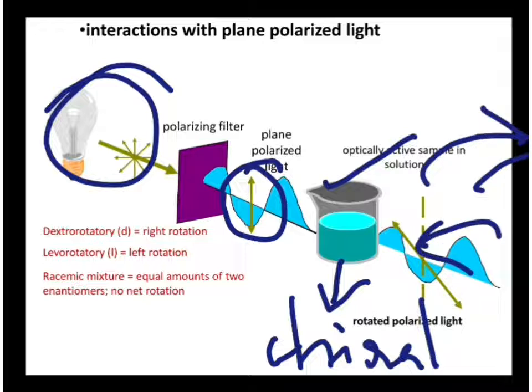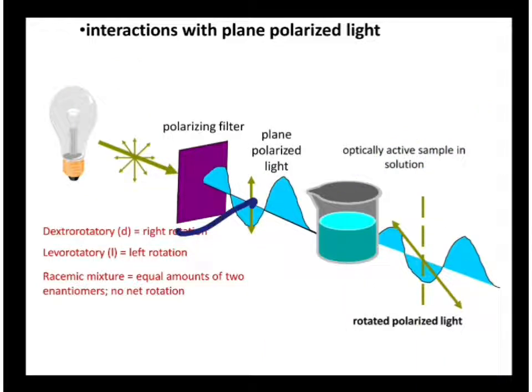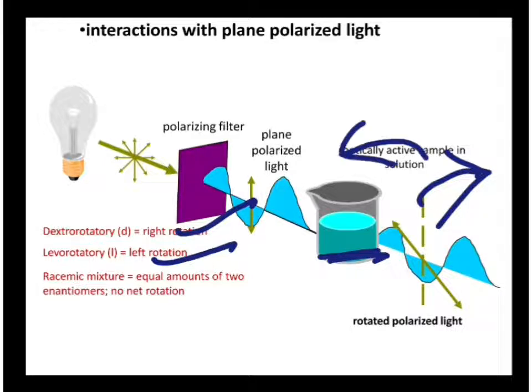If it's rotating in the right direction, you call it dextro-rotatory, and if it's rotating in the left direction, you call it levo-rotatory. If the sample which is present here is dextro-rotatory, then the light will be rotated in the right direction. If the sample has levo-rotatory molecules, then the light will be rotated in the left direction.